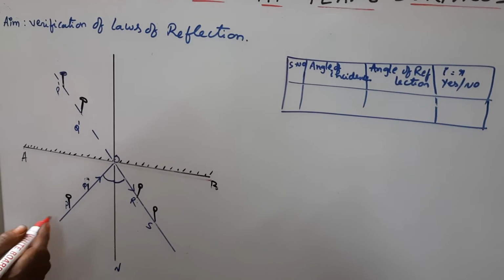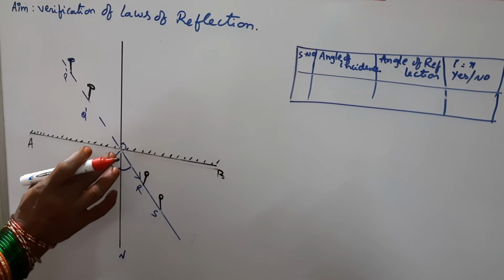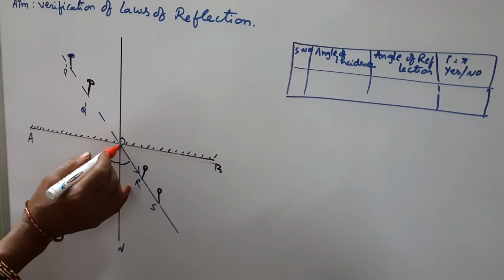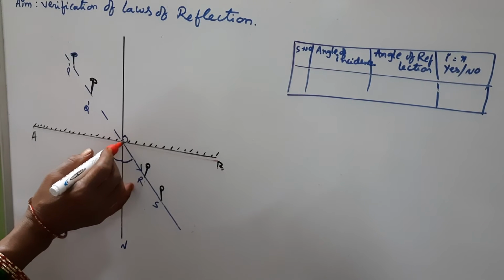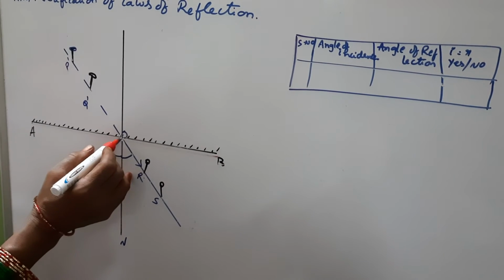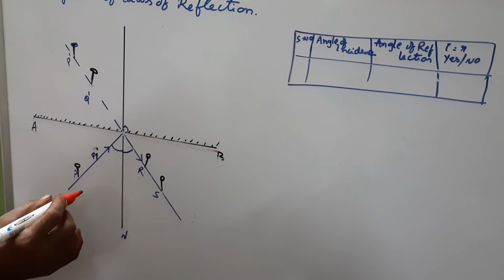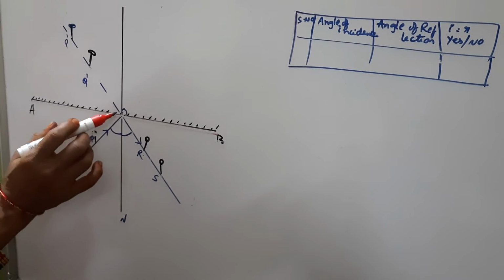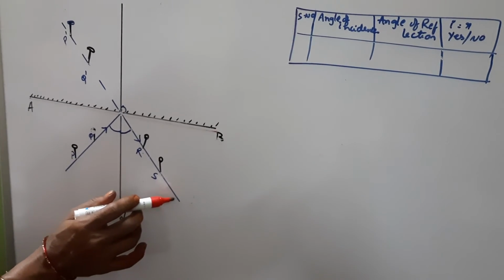See here, the PQ ray is touching nearby the point AB, the plane mirror at point O. So it is incident on this particular point O. So the incident ray, second law to verify. Next, this is the reflected ray.